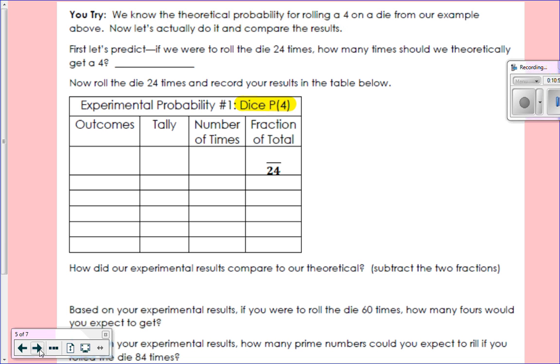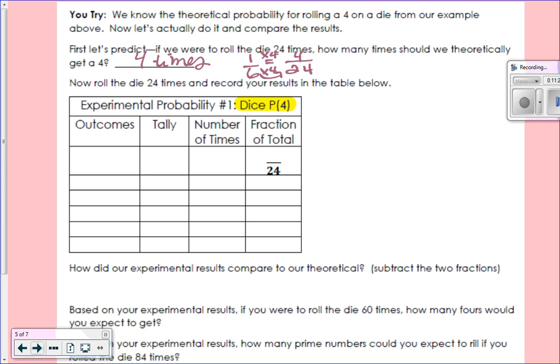So with your group, we know the theoretical probability of rolling a 4 on the die from our example above. Now let's actually do it and compare the results. So if you were to roll the die 24 times, how many times do we theoretically get a 4? So what is the probability of rolling a 4 again? 1 out of 6. 1 out of 6 out of 24 times would be what? Good. Times 4. So it should be 4 times.